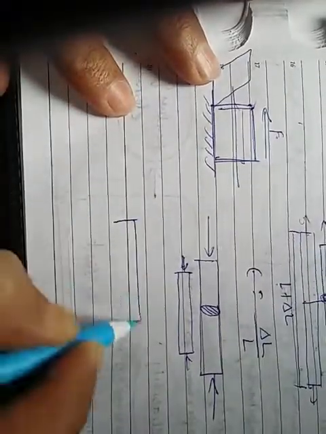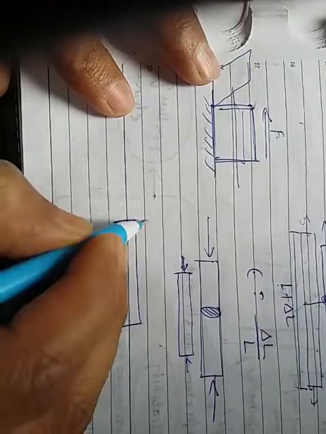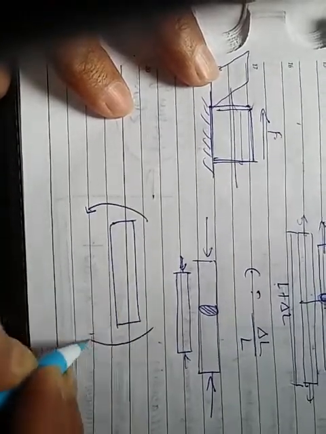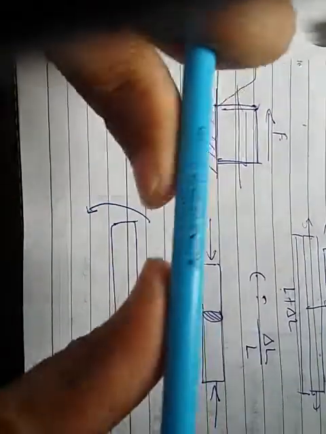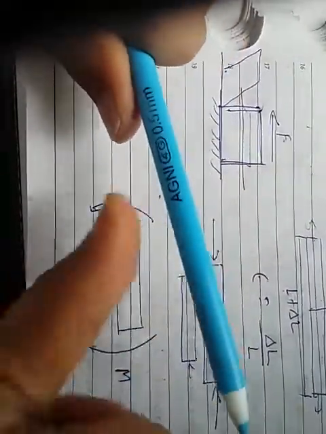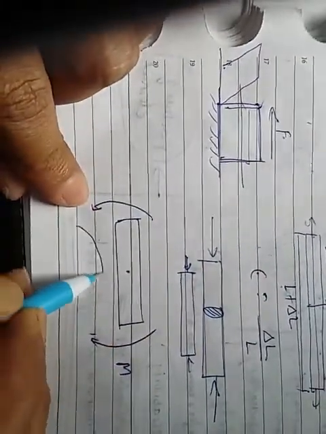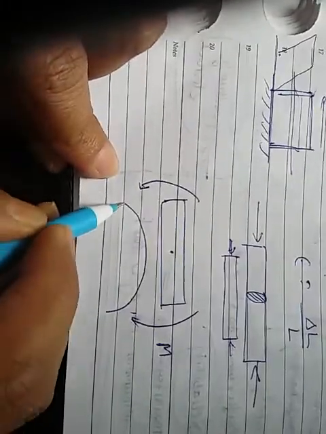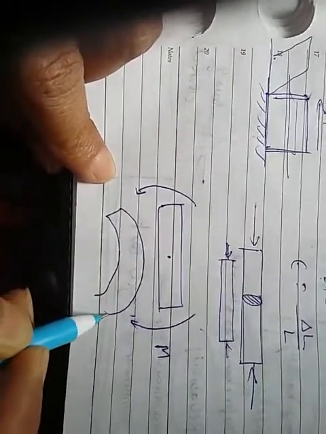तो मान लो ये मेरा एक मटेरियल हो गया. And we apply a moment here, a moment about this point. Due to this moment the beam deflects and deformation takes place, in such figures.